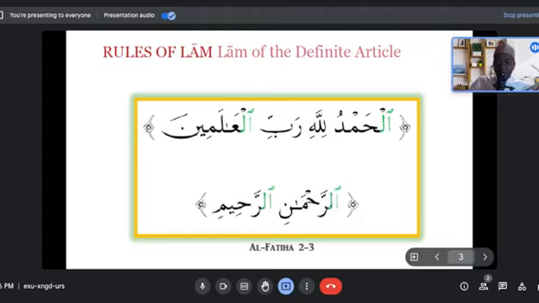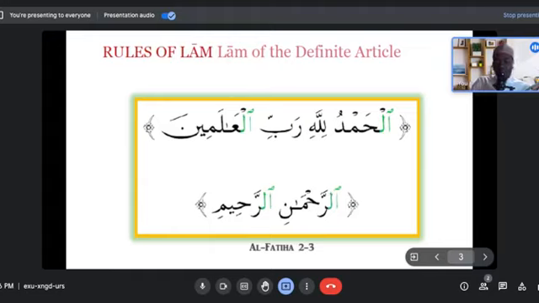But here, it's not pronounced. So the rule for lam here is al-idgham. The lam is merged and not pronounced separately. Here you're going to say ar-Rahman. You wonder, where is the lam going? The lam here, in the initial, doesn't have anything on top of it. It doesn't have fatha, kasra, dhamma, or sukun. That's the summary that you want to see.